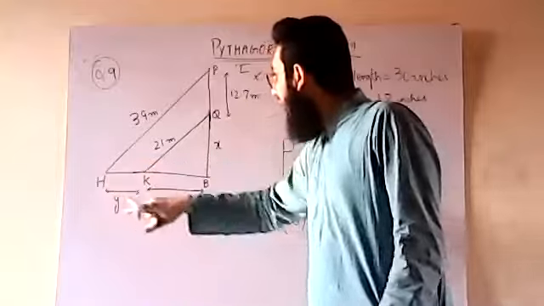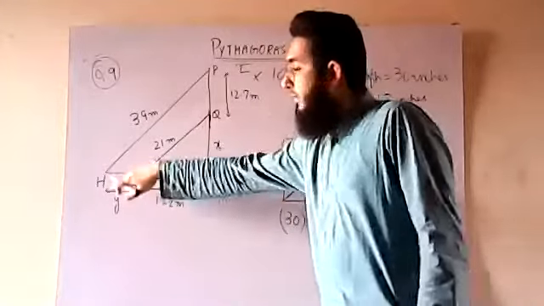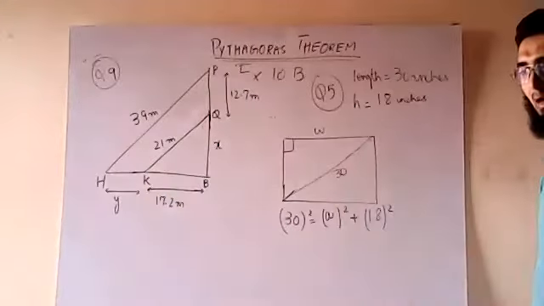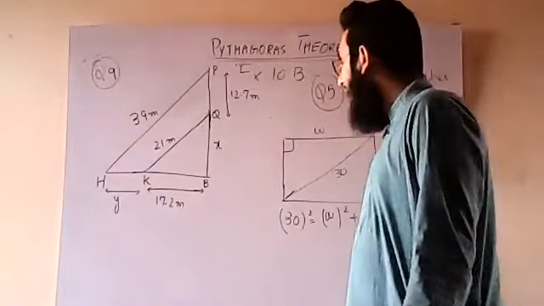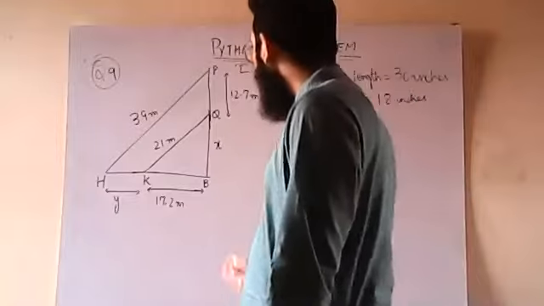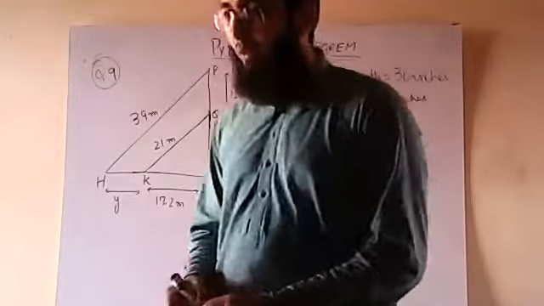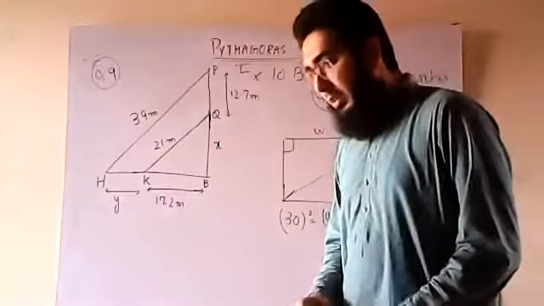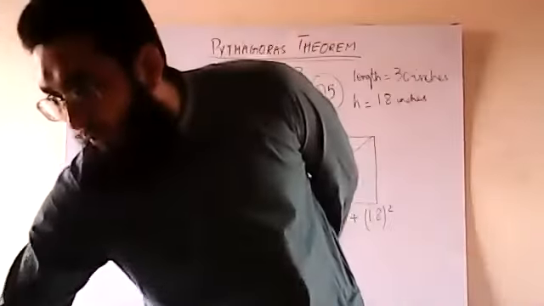BQ, HK. I named this X, I've named that Y. Okay, now what? For example, the first thing I'll be doing is finding out the value of X. Finding out the value of X is quite easy.